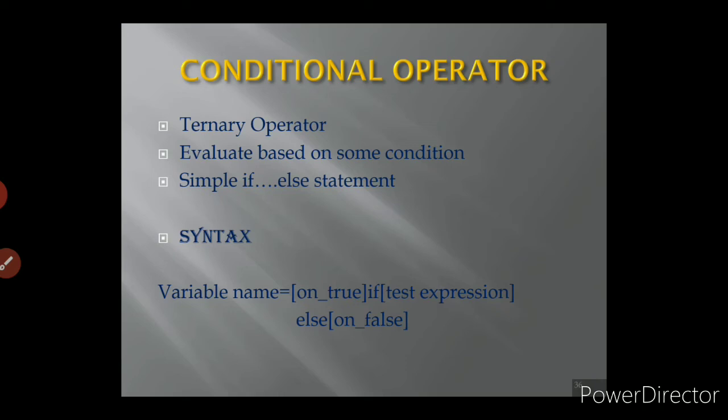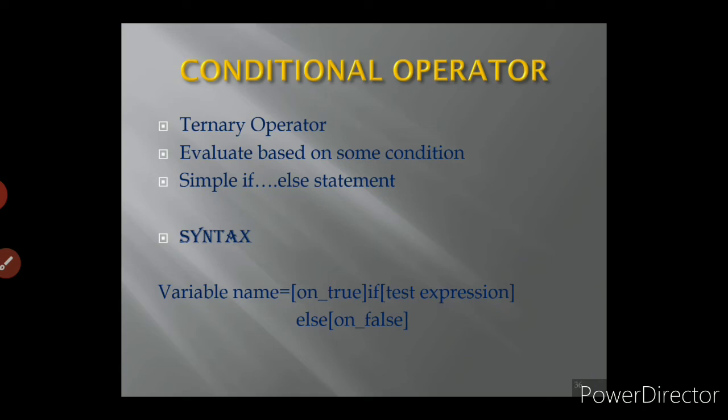In C++ we had already learnt about the types of operators based on the operands. What are they? Unary operator, binary operator and ternary operator. Unary operator means it will have only one operand. The example is plus plus a, plus plus, increment operators and decrement operators. Binary operator means it has 2 operands. So examples are arithmetic operators, relational operators, like that.